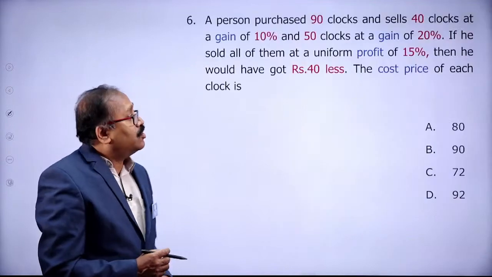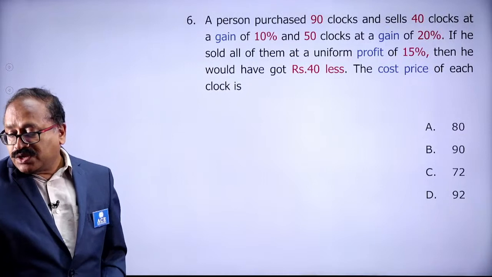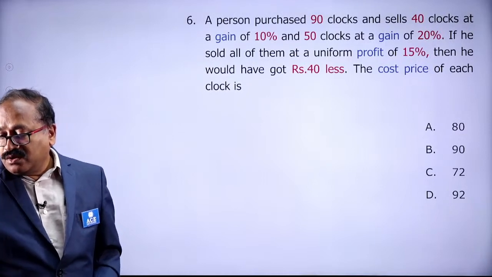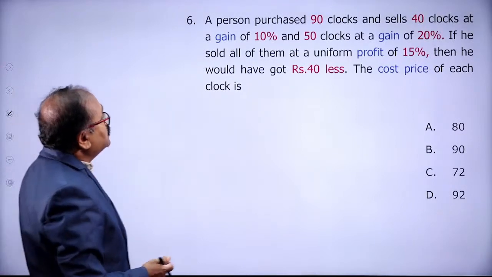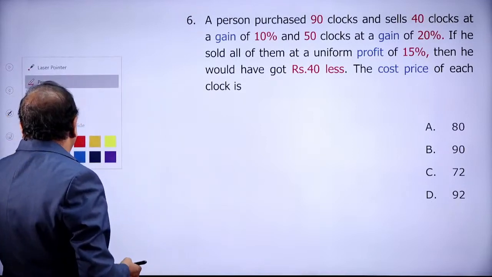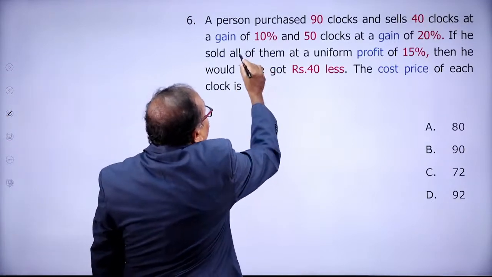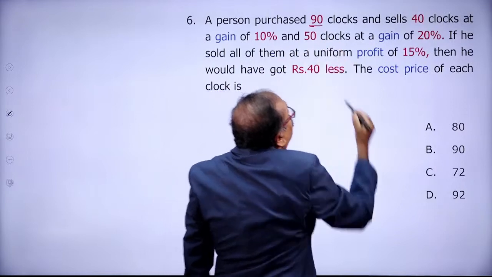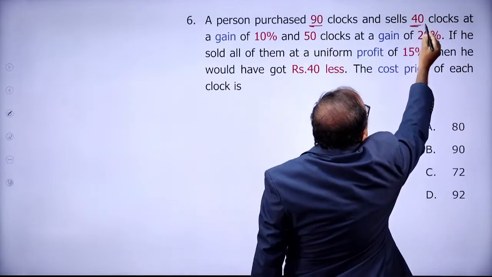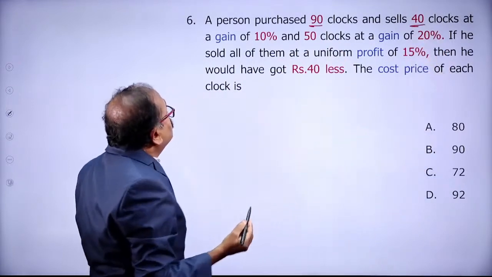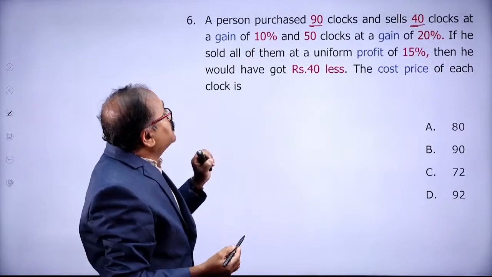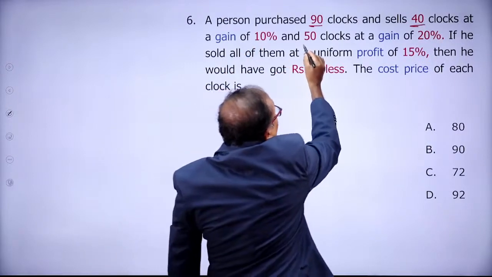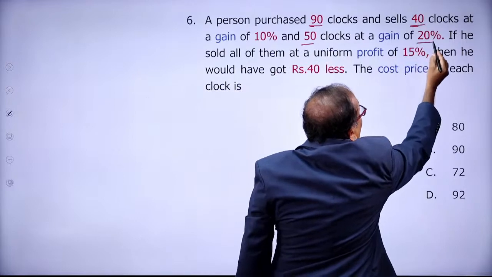Any comment? Okay. Now, coming to this question, we are on question number 6. Come on, my friends. What is this question? A person purchased 90 clocks and sold 40 clocks at a gain of 10% and 50 clocks at a gain of 20%.